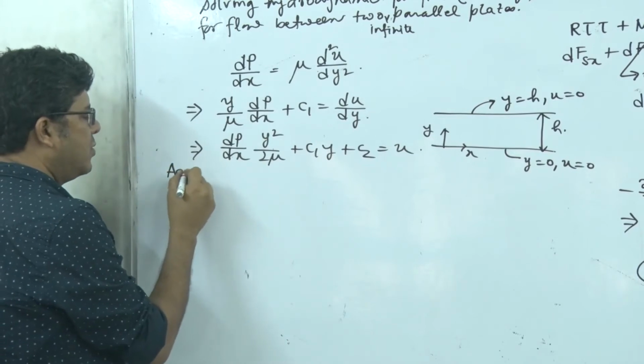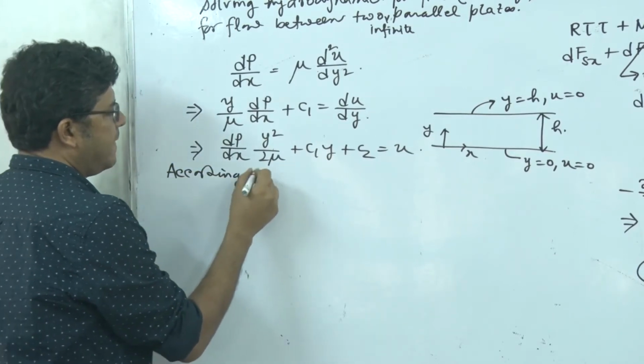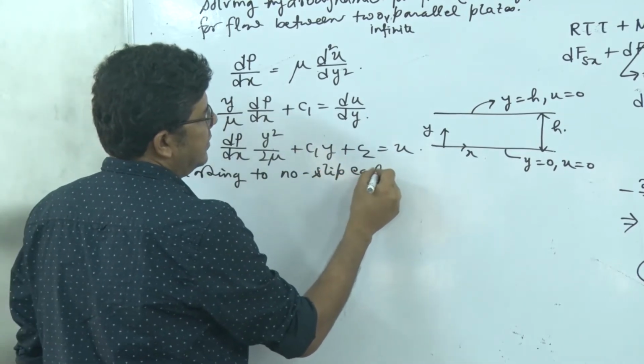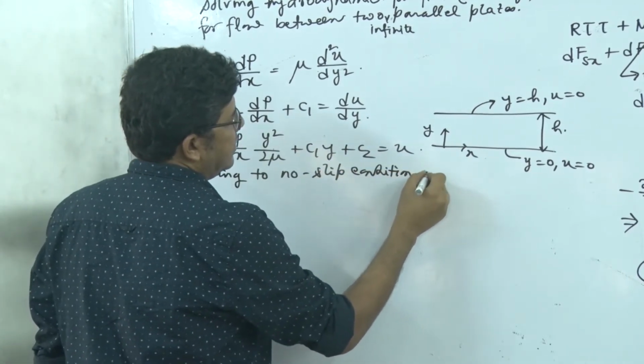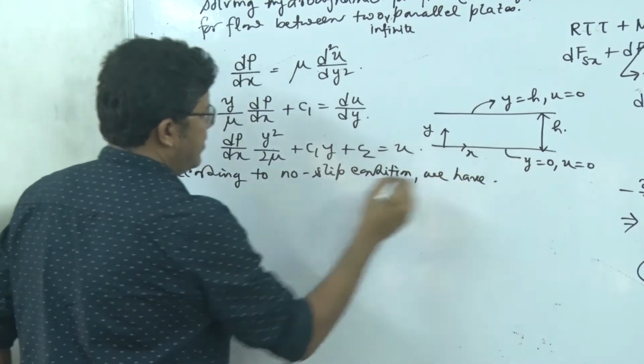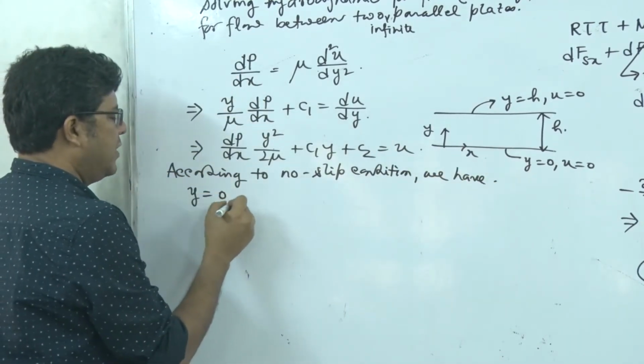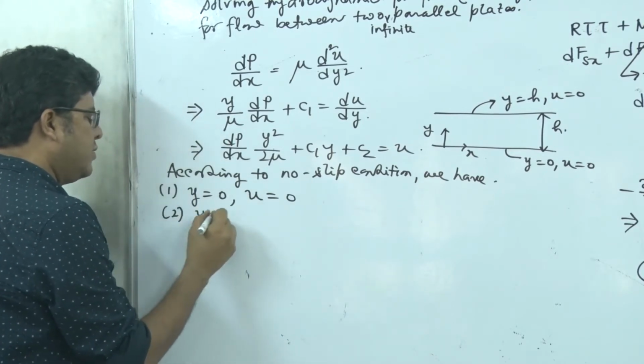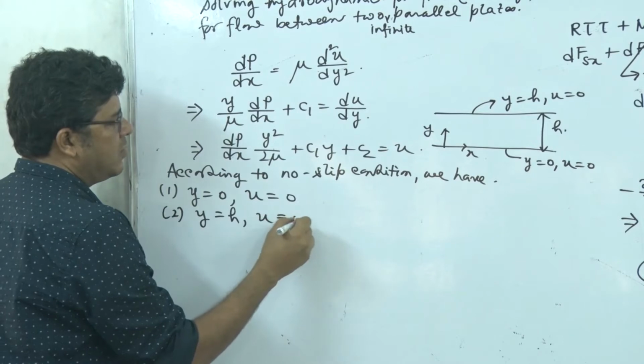So according to the no slip condition, we have y equal to 0, u equal to 0 as boundary condition 1, and boundary condition 2 will be y equal to h, u equal to 0.